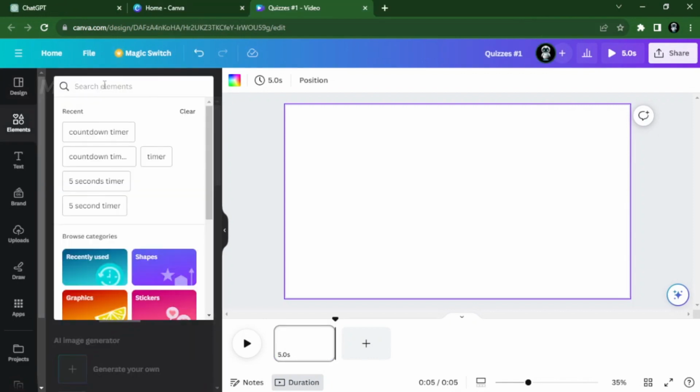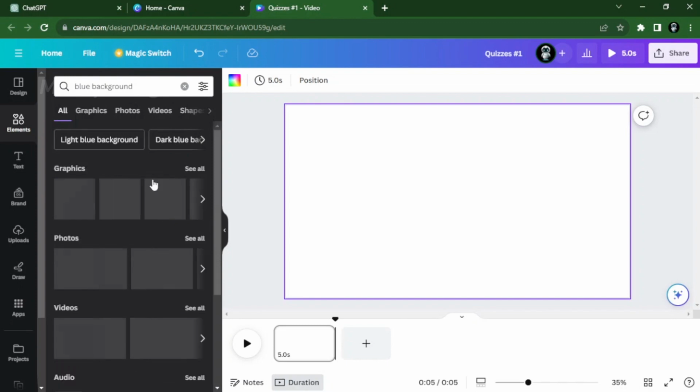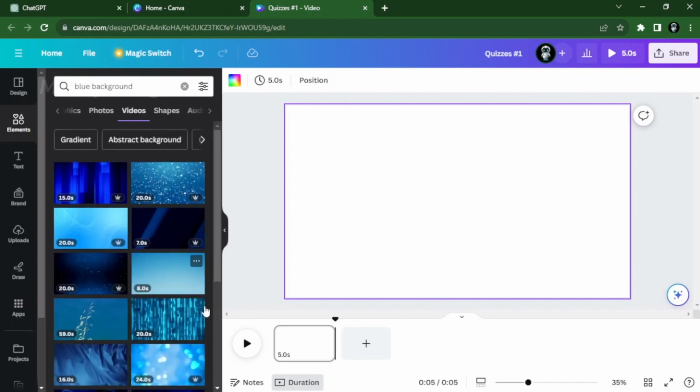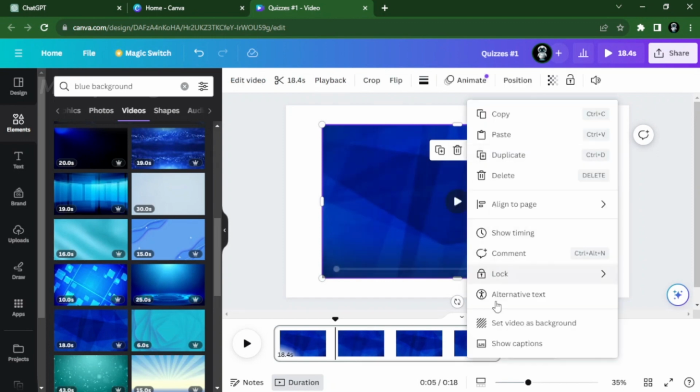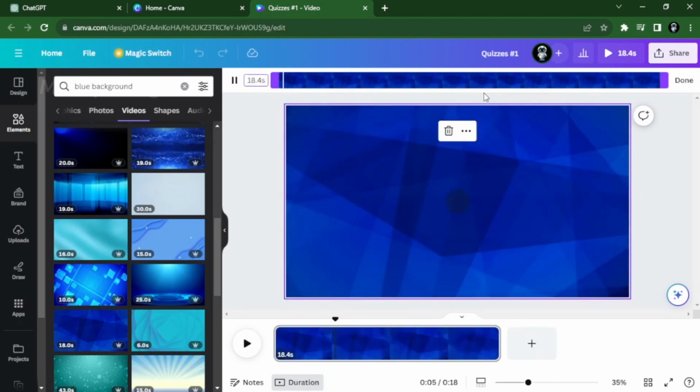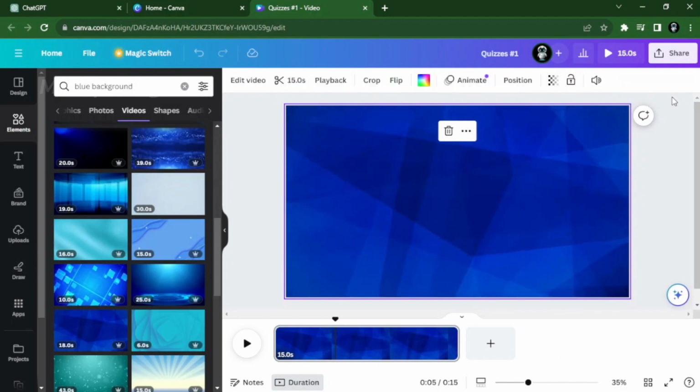On Canva, click on Elements, then type what you want for your background in the search box, then choose Video. Click the one that you like, then click Set Video as Background. I want it to last only for 15 seconds, so I'm going to click on Trim at the top, then adjust to 15 seconds, then click Done.